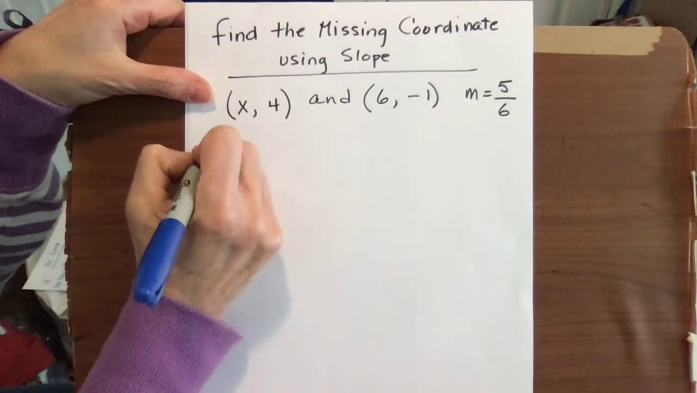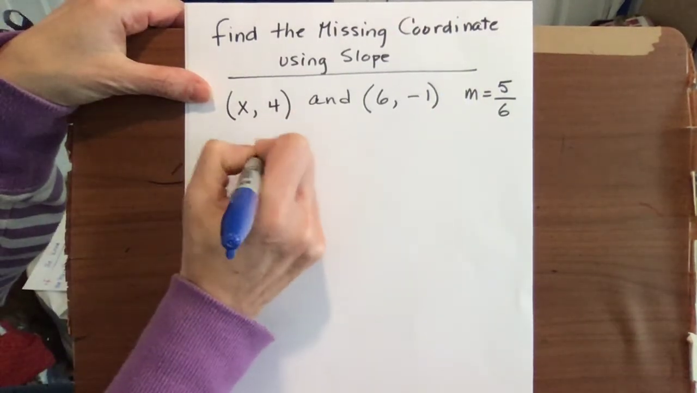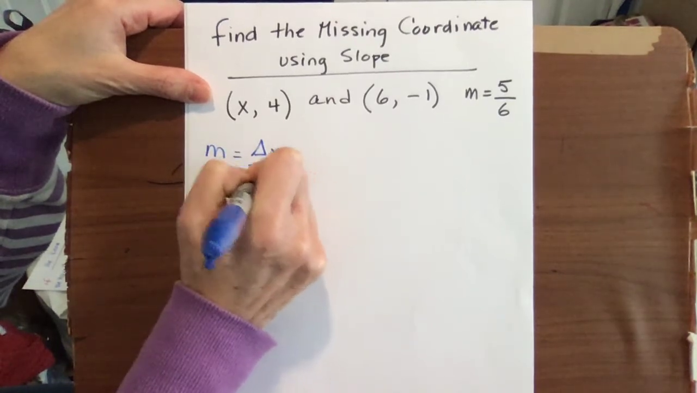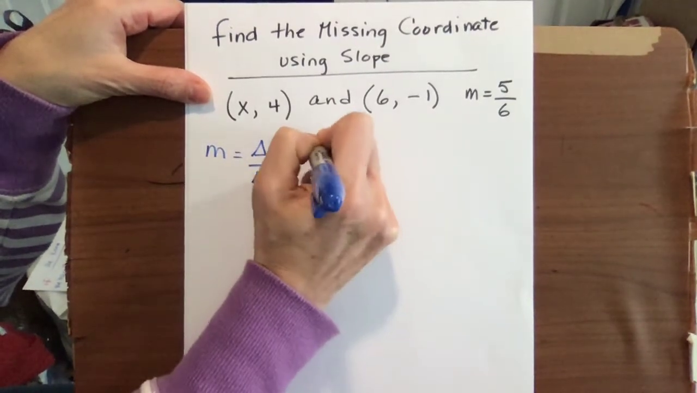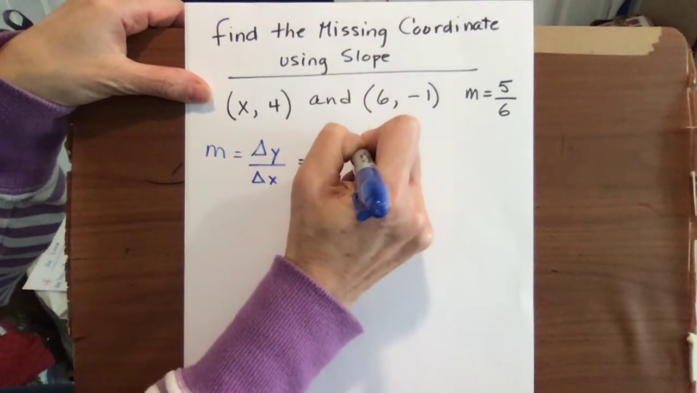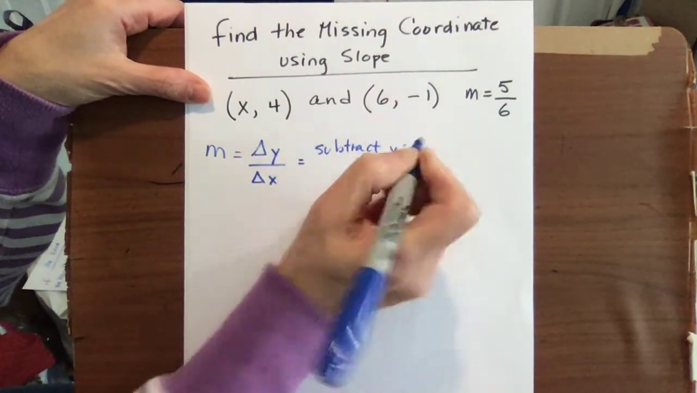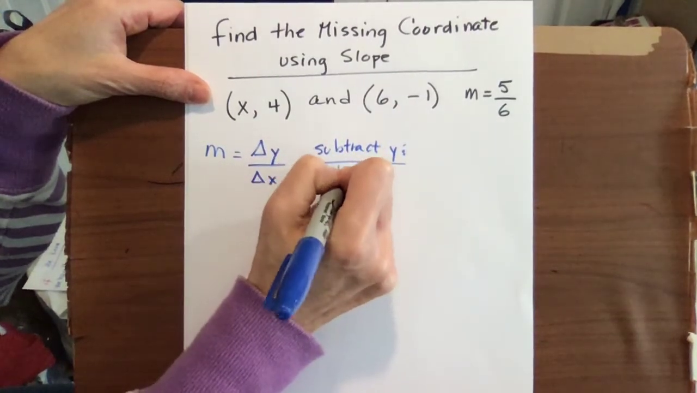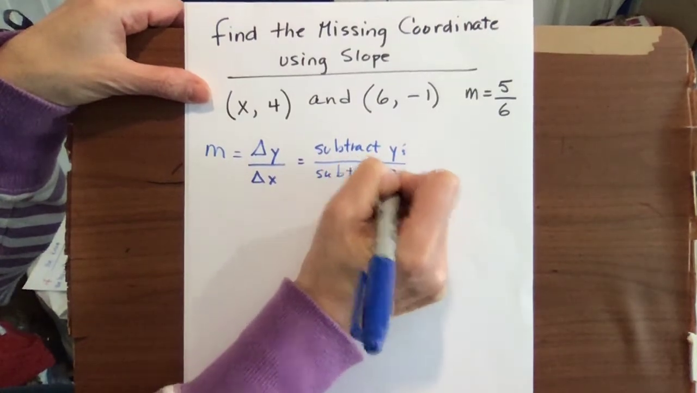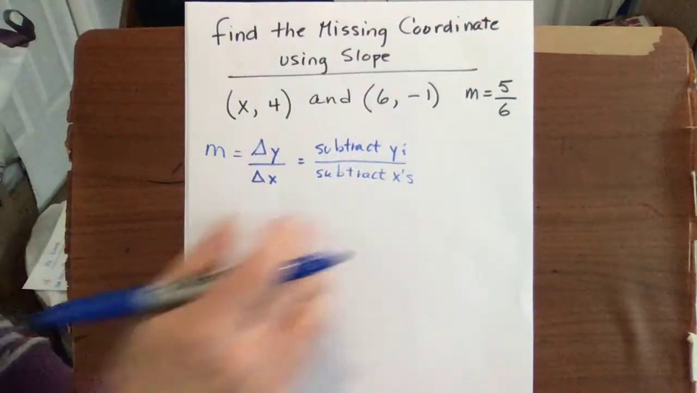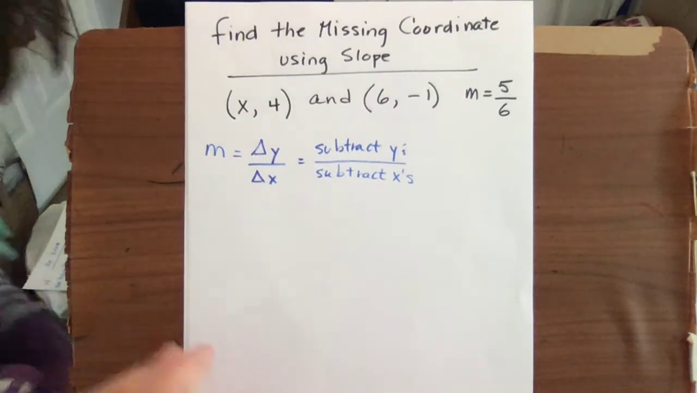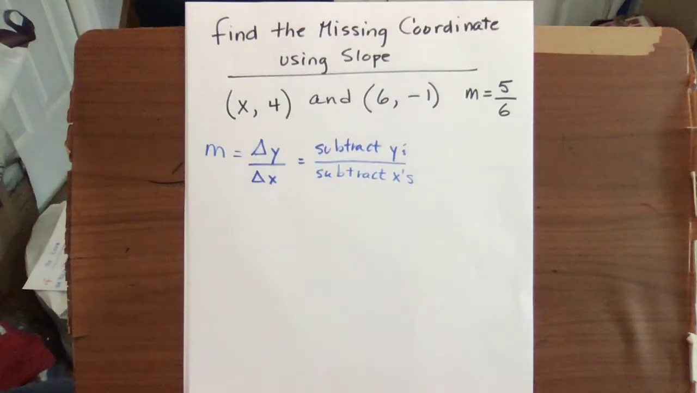So as we recall, our slope is the change in y over the change in x, which means we're going to subtract the y's from each point, over the subtraction of the x's from each point. In the order that we chose the y, we will choose the x. And so let's go right to it and see how this works out.